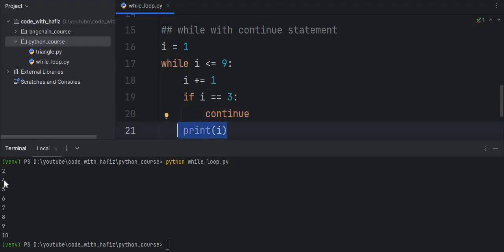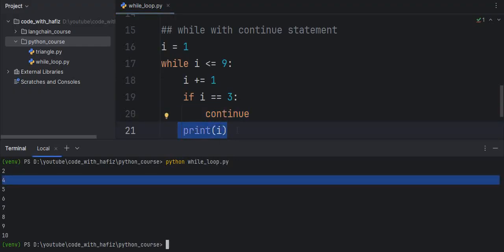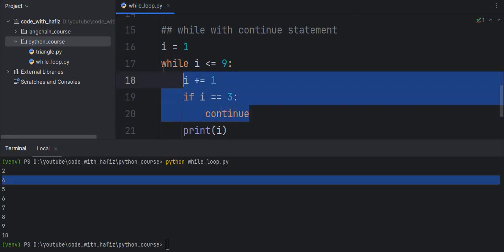That's why we are not getting 3 here, and we get 2 4 5 6 7 8 9 10. Apart from 3 we get all in this range. So basically the continue statement skips the current iteration when the condition becomes true.